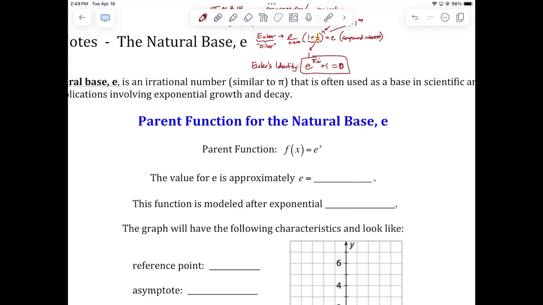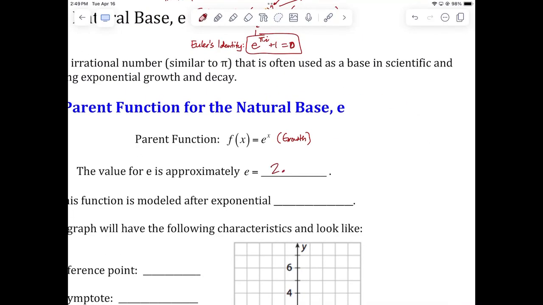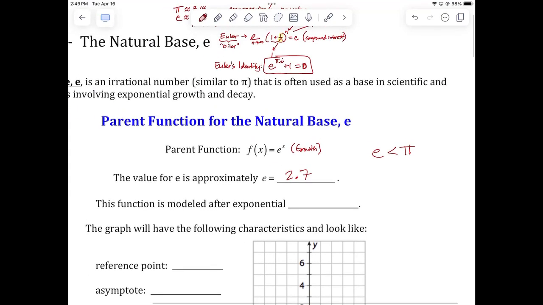So anyway, let's look at now e to the x. E to the x is now going to be our exponential function. And is it growth or decay? It's growth, okay? And that's because e itself is approximately 2.7. You don't have to know 2.718. If you just know it's a little bit less than 3, that's great. In fact, e is less than pi, isn't it? Because pi is 3.14 and e is 2.7. That's all you really need to know, okay? E is about 2.7. So the function will be modeled after exponential growth.